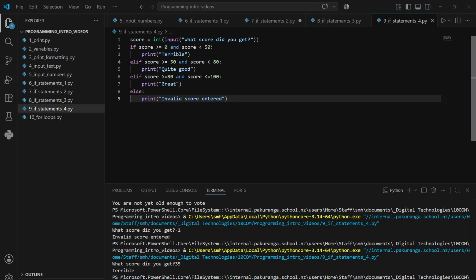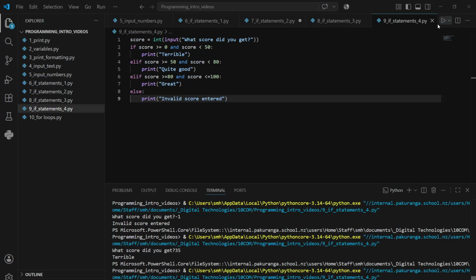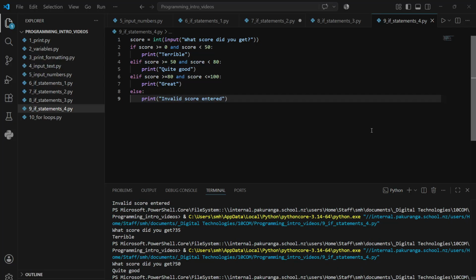Like, for example, this 51 here. I've been really careful to make sure, when I was speaking earlier and then when I typed it in, that if I say exactly 50, I know that's on the quite good. Because if the score was less than 50, i.e. 49, that's terrible. But if it's greater than or equal to 50, it would be quite good. So when I typed in 50, I got quite good. So you have to be really mindful of those boundary values there.